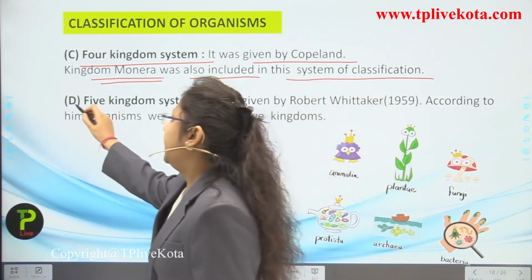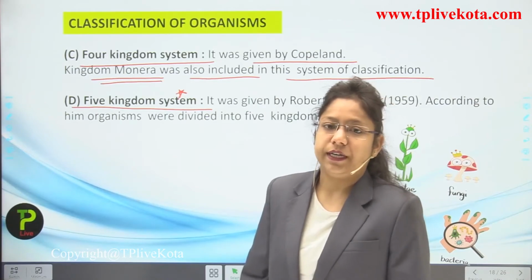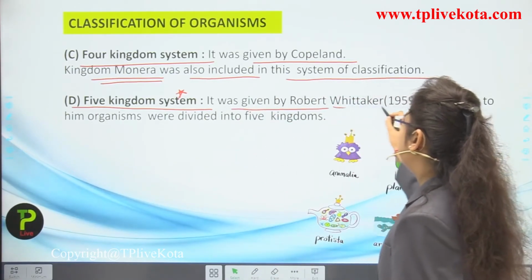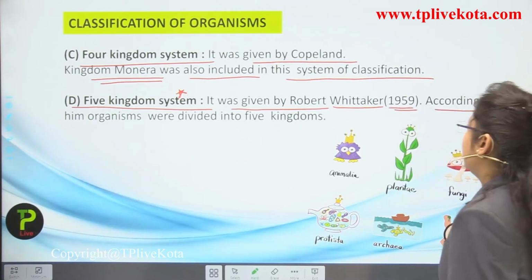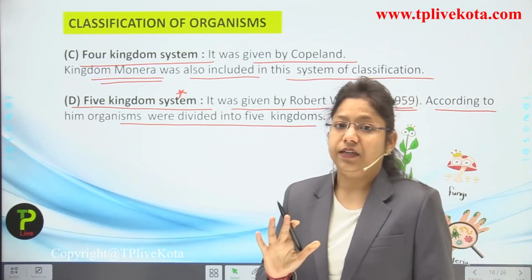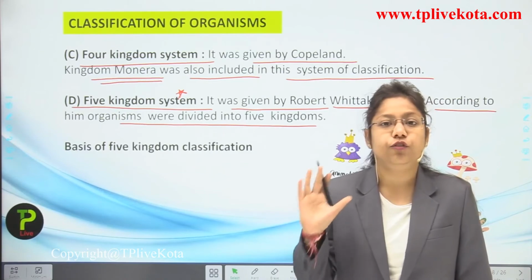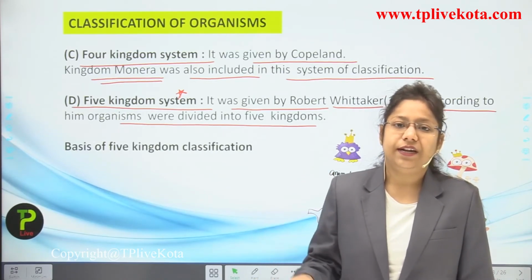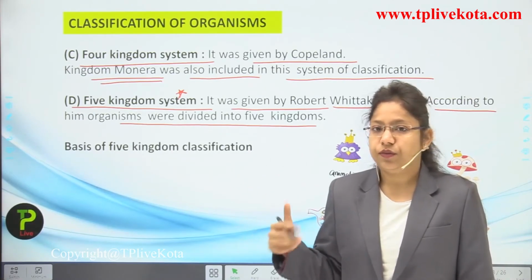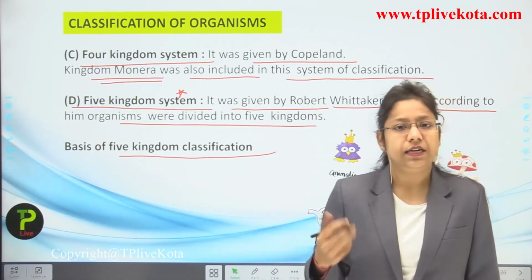Next came the 5 kingdom system classification, which is followed nowadays, including for writing any kind of scientific name. It was given by Robert Whittaker in 1959. According to him, all organisms are divided into 5 kingdoms. He divided the organisms and gave all the names, so we are going to discuss them also. What were the bases of the 5 kingdom classification? Let us take a look.